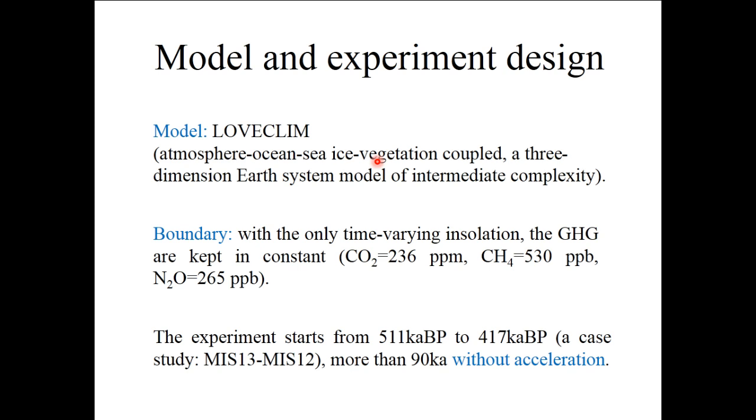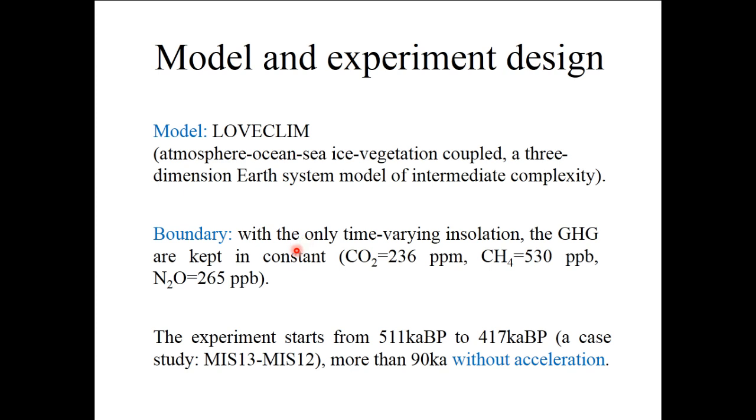Due to the intermediate complexity, it is very suitable to do long transient simulations in order to only discuss the response to precession and obliquity, and exclude the influence of greenhouse gases and ice sheets. In our experiment, only insolation varied with time.